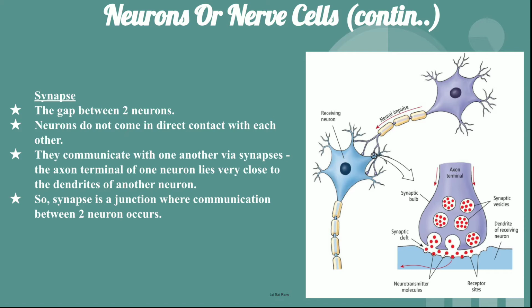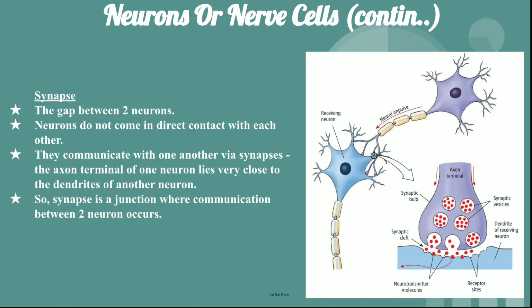So when the impulses are coming through the neuron and reach the axon terminal, the chemical is released from the axon terminal, and from there it jumps to the dendrite.